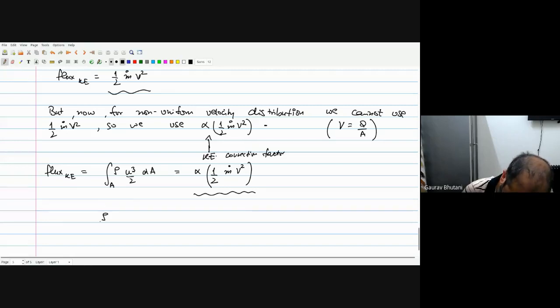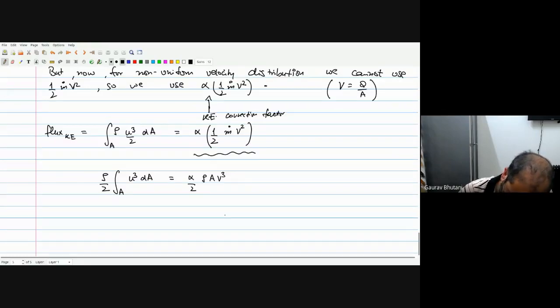So rho can be taken out because it's an incompressible flow, incompressible fluid. So we can take this, and then we have u cube times dA. On the right hand side, we have an alpha, there's a 2, and the mass flow rate is again density times the area times velocity. So we have this. Okay, so the 2 cancels with the 2, the rho cancels with the rho.